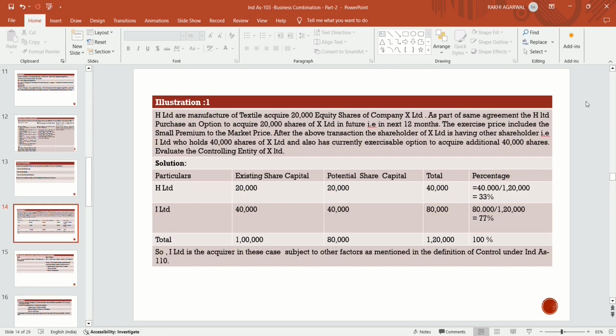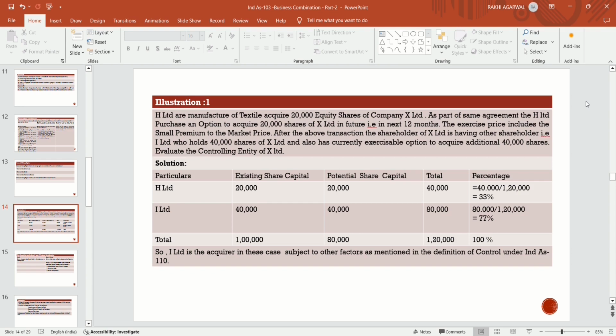Now, H Limited, a manufacturer of textile, acquired 20,000 equity shares of company X. As a part of the same agreement, H Limited purchased an option to acquire 20,000 shares of X Limited in future, that is, in the next 12 months. The exercise price includes a small premium to the market price. After the above transaction, the other shareholder of X Limited is I Limited, who holds 40,000 shares of X Limited and also has a currently exercisable option to acquire an additional 40,000. Now evaluate the controlling entity of X Limited.